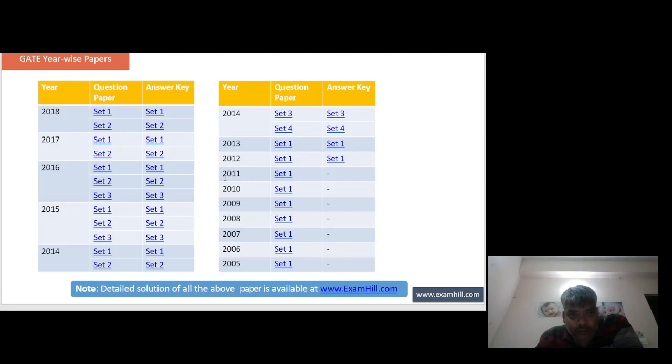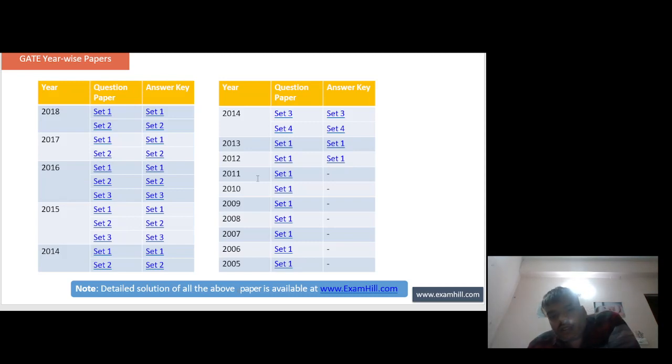Next, GATE year-wise papers. This is the list. By clicking on the list, you can get the GATE 2018 Set 1 paper, Set 2 paper, and answer keys for Set 1 and Set 2. GATE 2017 paper: you can get Set 1, Set 2, and the answer key for the same. Then 16, 15, 14. In 14, there are 4 sets. In 15, 3 sets. In 16, 3 sets.